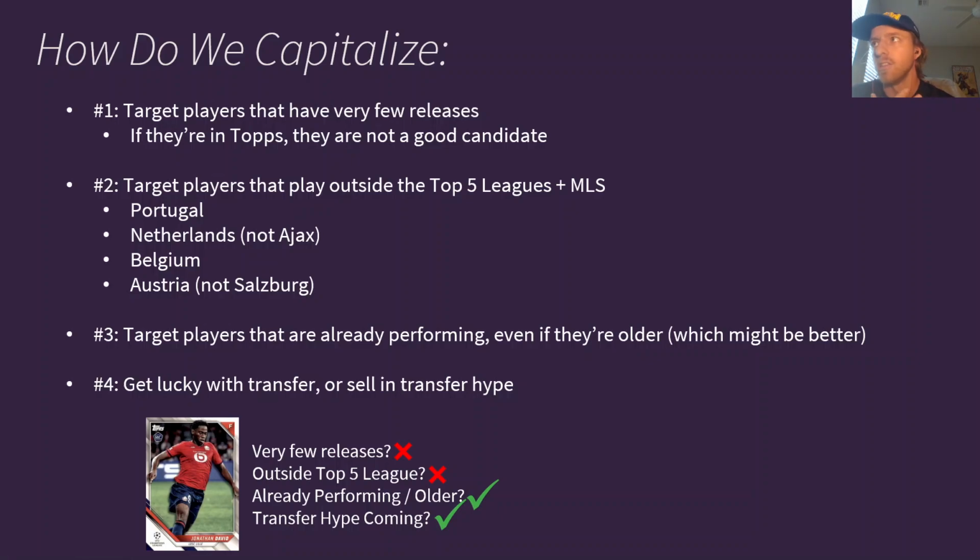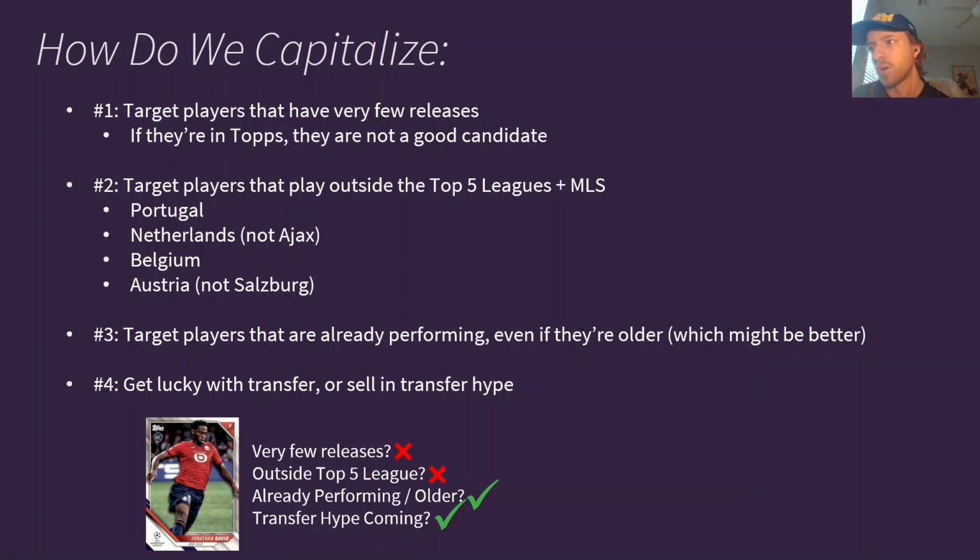As we saw in the age discrimination example, the fact that they're older might actually benefit you, because people don't really want to put money into older prospects because they're seen as less exciting, because we already know what they are, even if what they are is world class. And yeah, target players that are already performing, because then if they're already performing, they're probably on track to get a transfer, which is point number 4. You need to get lucky with the transfer or just sell in the transfer hype.